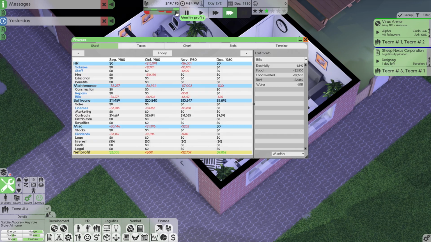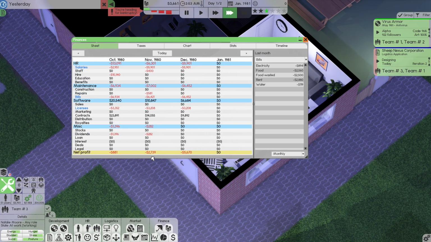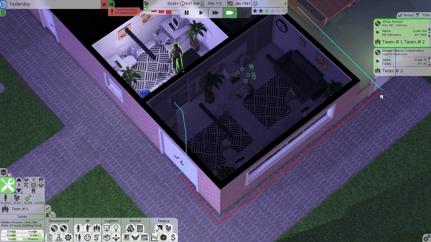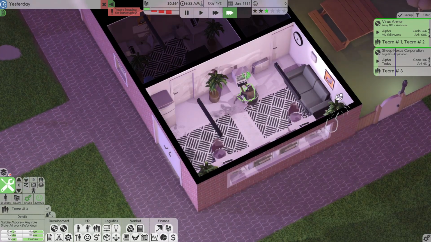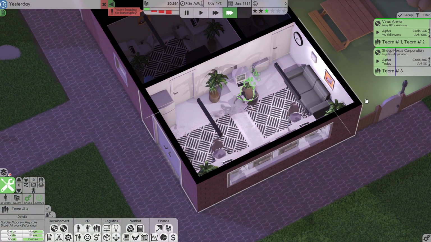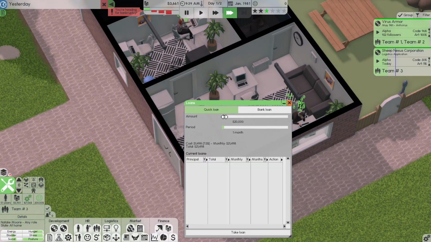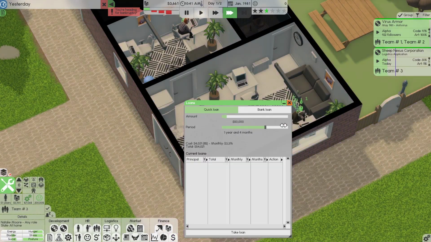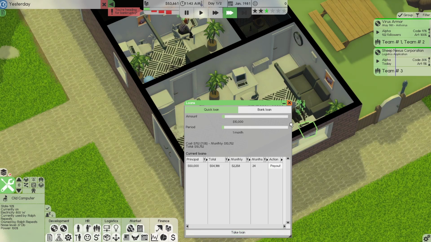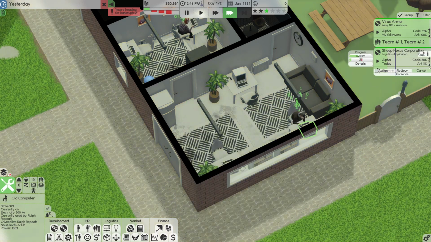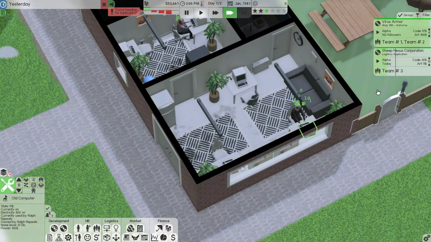As you can see, financially, we're still not doing very well. We lost $5,670 in December. Of course, this is going to take a little bit of time to get this turned around. But fortunate for us, we still can take loans if we need to. Which, by the way, speaking of loans, I'm going to take a $50,000 loan and extend it out for 2 years. Just to be sure that we have enough money to stay afloat.